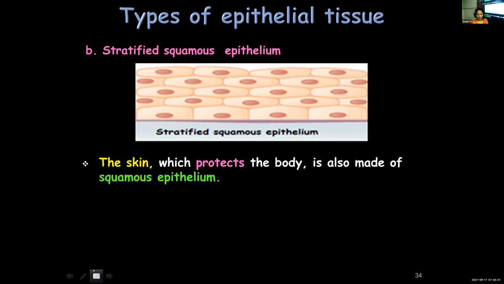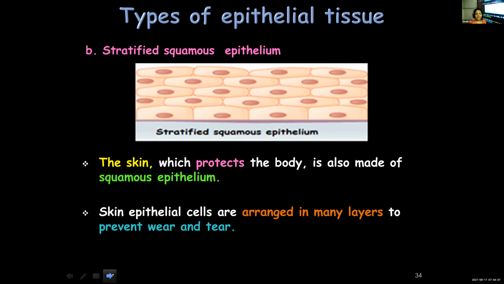One such example is your skin. Skin is made up of stratified squamous epithelium. Your skin is the outermost layer of your body, and if it were made up of just one layer of cells, then wherever you touch, this tissue could get damaged. So it is formed of several layers to prevent wear and tear, to resist damage.